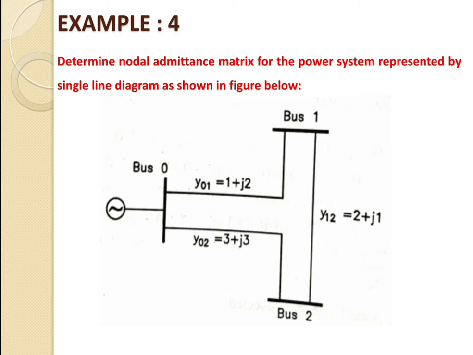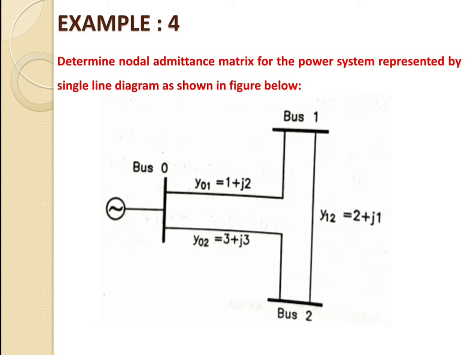So let's start with example number 4. Determine the nodal admittance matrix for the power system represented by the single line diagram as shown in the figure. From this example we have to calculate the nodal admittance matrix, that is the Y bus, having a total of 3 buses, which are indicated by bus 0, bus 1 and bus 2.